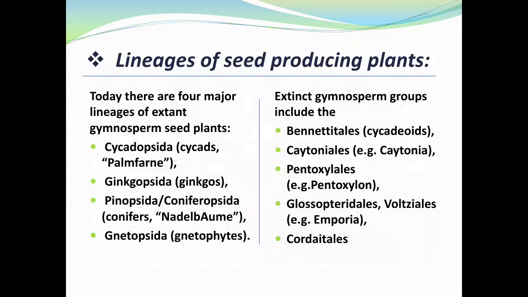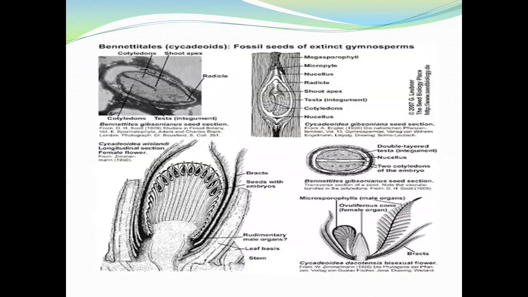Lineage of seed producing plants. Today there are four major lineages of extant gymnosperm seed plants, and some are extant and some are extinct. You can see here Gnetopsida, Ginkgopsida, etc. You can see here in the diagram fossil seeds of extinct gymnosperms.